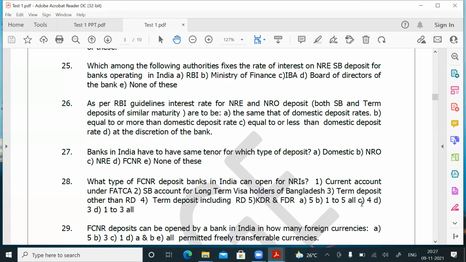Where 4 is given, term deposit including RD, so the answer is C. Answer for question number 28 is C.